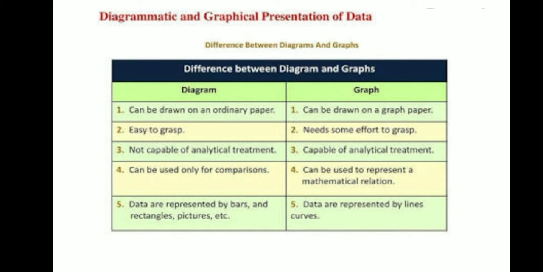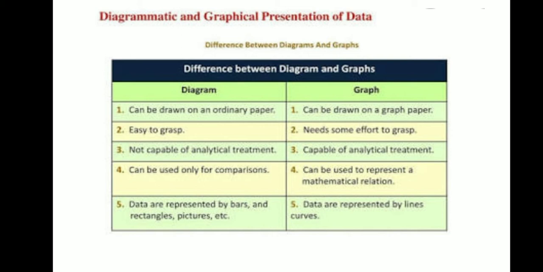A diagram can be drawn on ordinary paper and a graph can be drawn on graph paper. A diagram is easy to grasp, while a graph needs some more effort. You need to understand it first. In order to understand the graph, there are two axes, that is the x-axis and the y-axis. You need to have basic knowledge about graphs, then it would be easier for you to understand, whereas a diagram is very easy. Even a layman can understand it without possessing any knowledge.